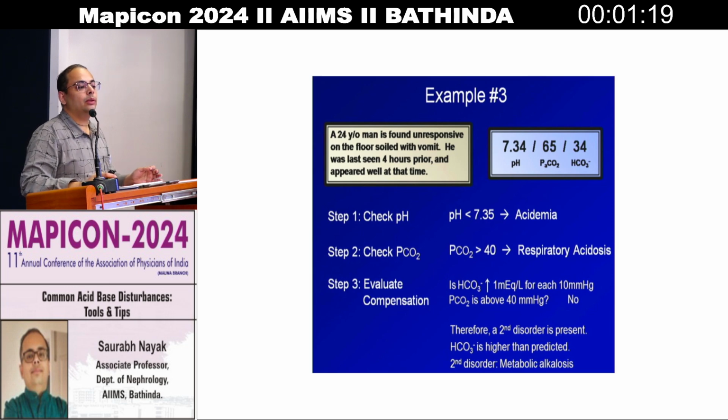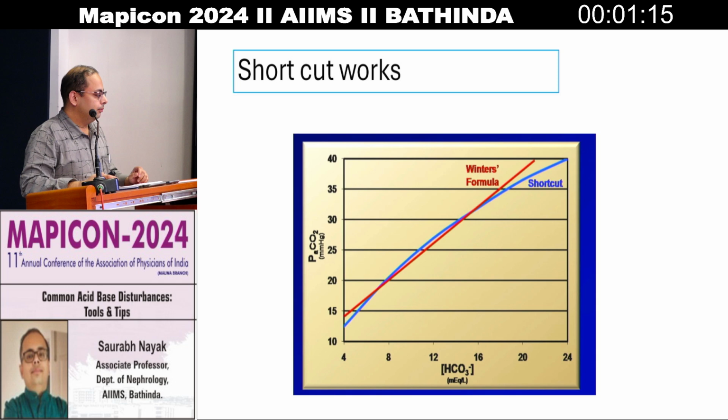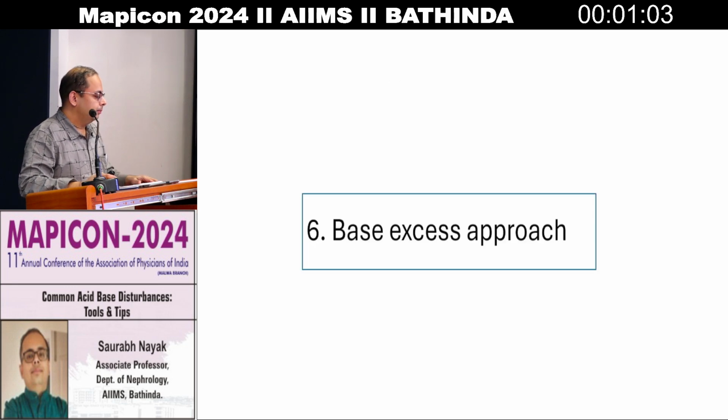So this is how we calculate compensation using tricks and the formulas. And these shortcuts are not just shortcuts, they have now been proven by studies. So this Winter's formula and the trick have now been correlated with the study. So it's no more just a trick, these are real tricks.